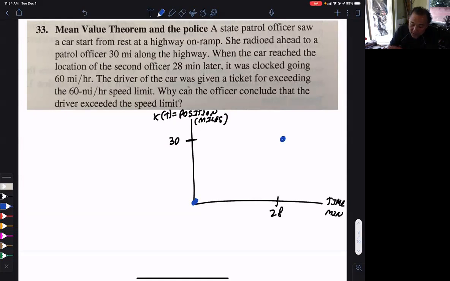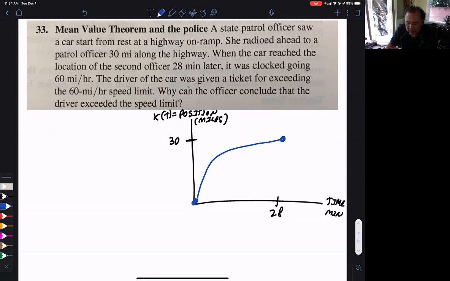Now, we don't know what that graph of the car looks like. Did it go really fast at first and slow down? Did it go the same speed the whole time? Did it kind of go slow and then speed up? We don't know what the graph looks like, but it doesn't matter. I am going to draw a possible look of the graph. I don't know what it looks like, but this is a possible look of the graph.